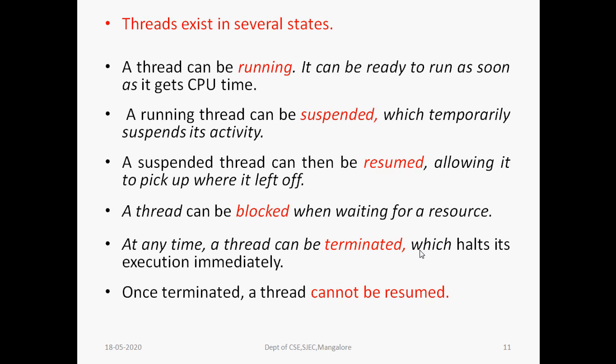A thread can be blocked when waiting for a resource, until the resources are available. And a thread can be terminated, meaning once all its operations are over, a thread can be halted. Once a thread is terminated, it cannot be resumed. So these are the five states: running, suspended, resumed, blocked, and terminated.